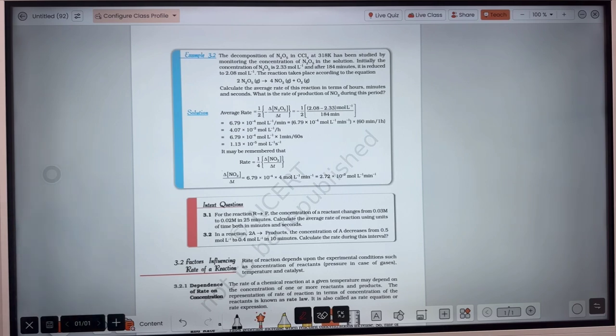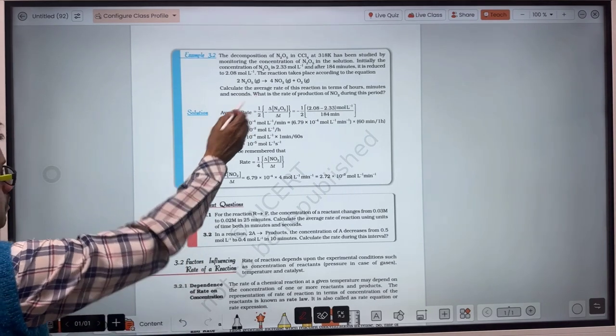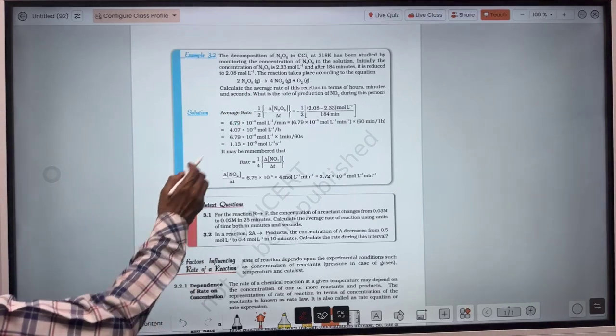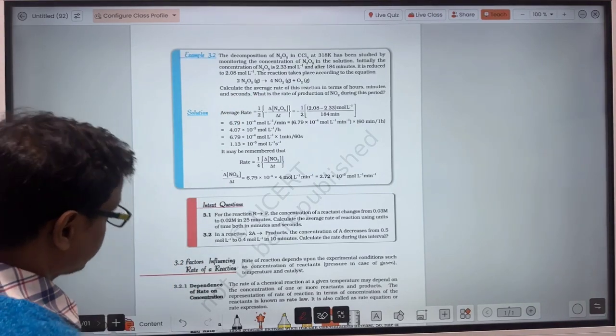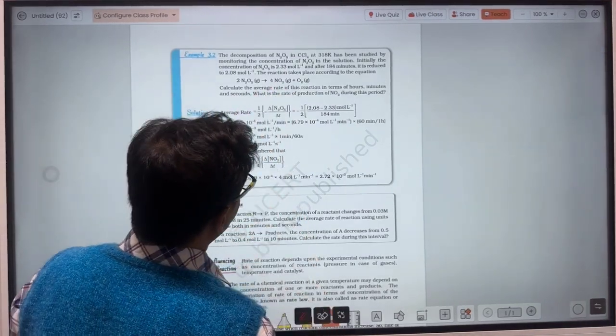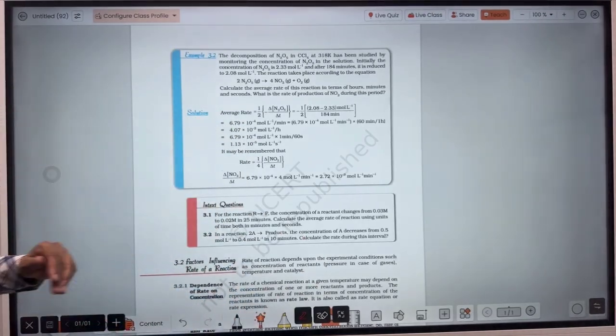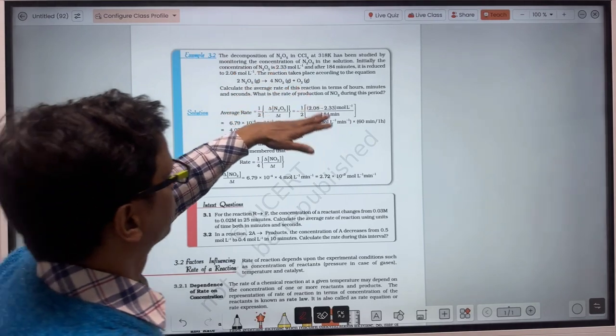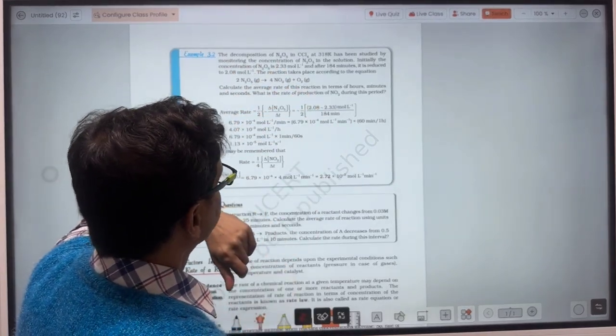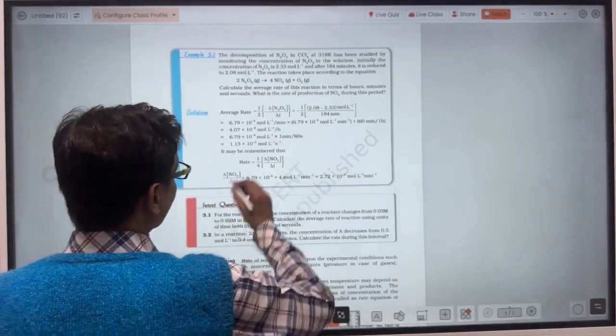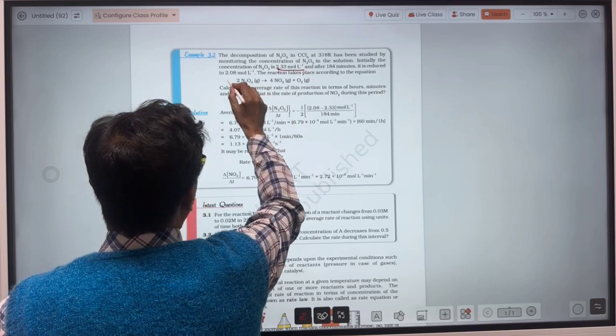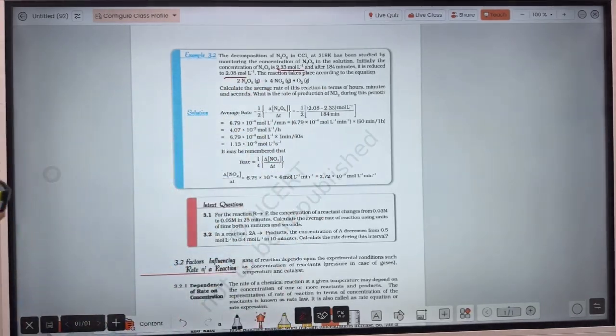Now watch out. N2O5 has decomposed and there is formation of NO2 and O2. The initial concentration of N2O5 has been given, so you have to find out the rate of reaction. The concentration of N2O5 has changed from 2.33 mole per liter to 2.08 mole per liter.